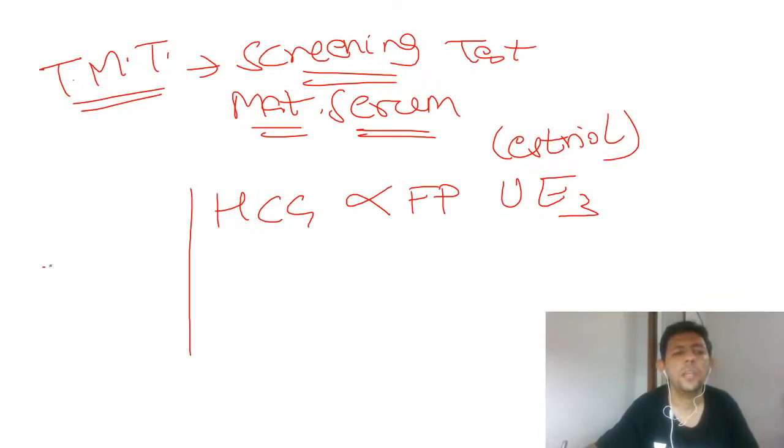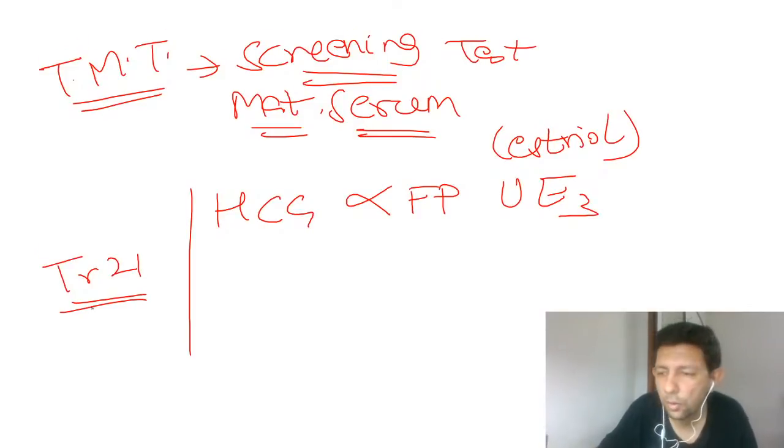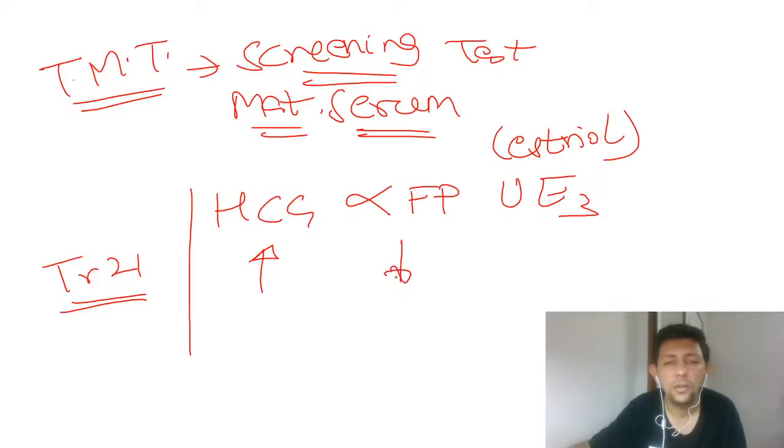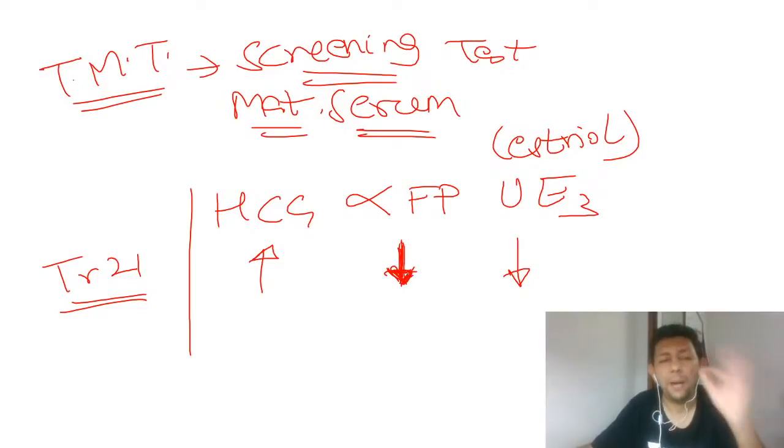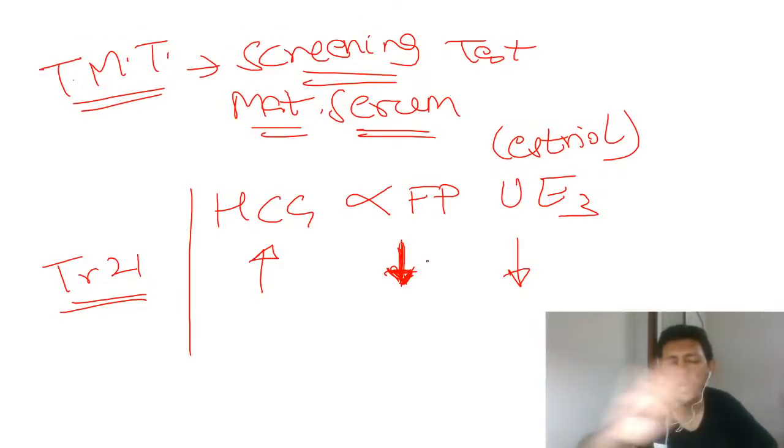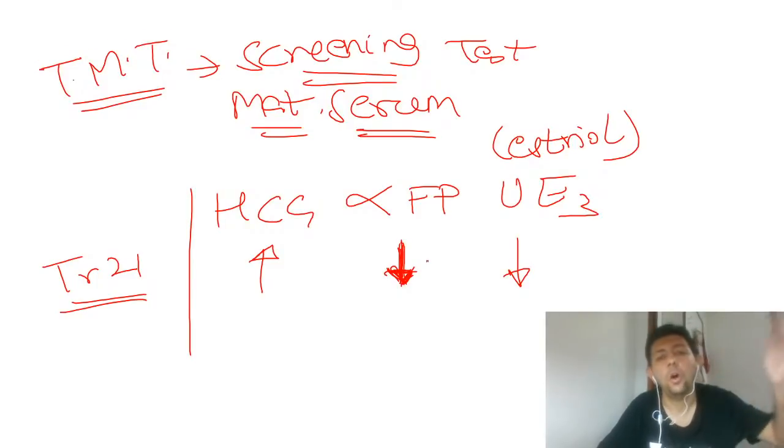Now, in case the baby has Down syndrome, what will be the levels? Please pay attention. HCG arrow will be up. HCG will be higher than normal, and the other two will be lesser than normal. Please, very important, learn this by heart. Very likely to be asked in the exam. By the way, nobody is going to ask you the actual values, even we do not know. It is higher than normal or lesser than normal.